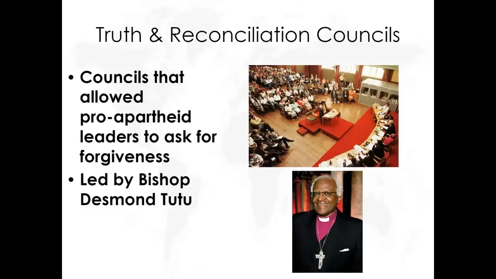Truth and Reconciliation Councils in South Africa, they brought in the guards of prison camps, etc., and they would have them speak to the families they killed. And if the Council of South Africans believed that they were truly sorry for the violence they committed, they actually let them off the hook. And that's a really different way of going about figuring out how to make a new country.